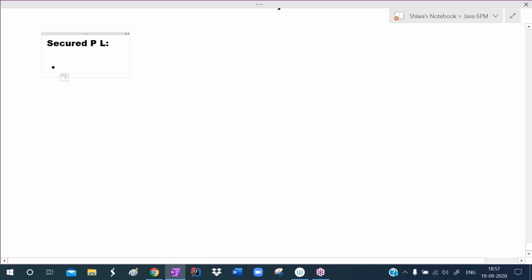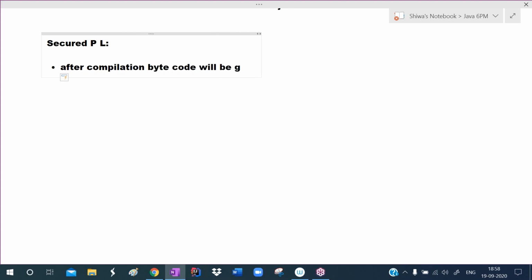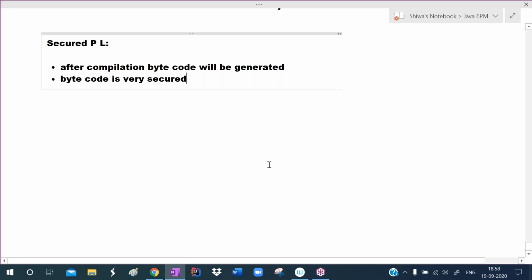You see, after compilation Java generates bytecode. After compilation, bytecode will be generated by the compiler. This bytecode is very secure. Bytecode is very secure, so this bytecode cannot be infected by viruses.